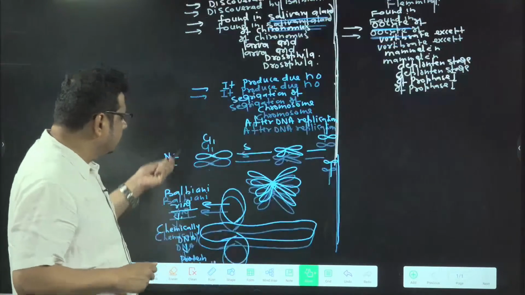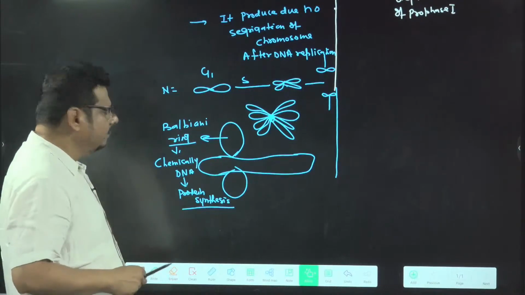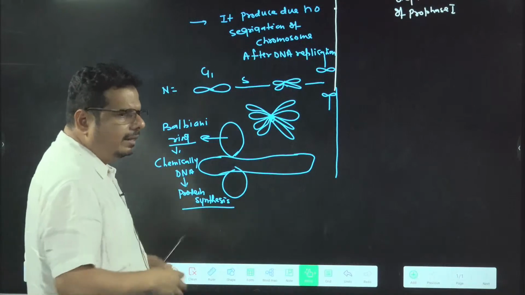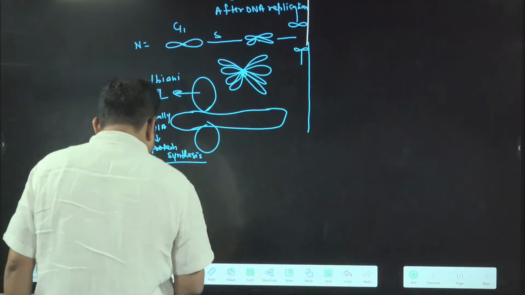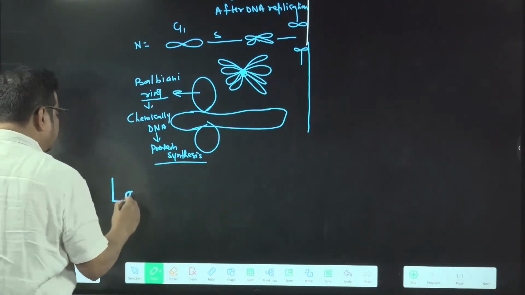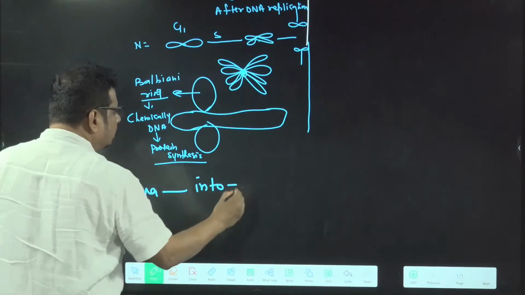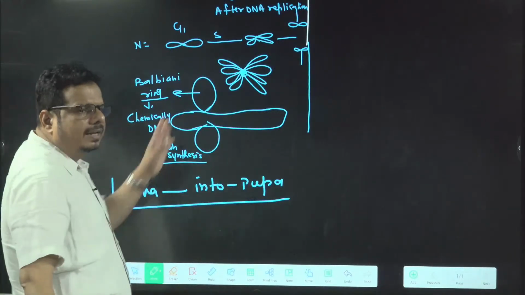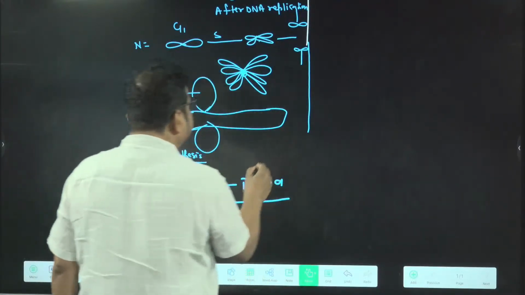When you look at the structure here, a ring-like structure is present in the chromosome, and this is called the Balbiani ring. That is chemically DNA and has a role in protein synthesis. Got the idea? So keep that minimum information in mind. These things, this greater amount of production, help in which one? Conversion of larva into pupa. So larva converts into pupa with the help of the protein produced by these polytene chromosomes.